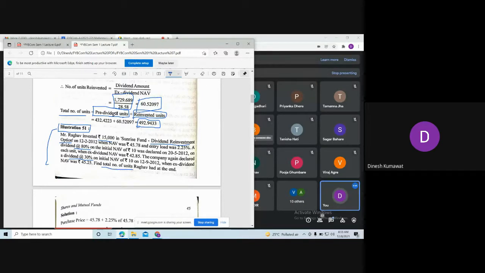So let us first calculate pre-dividend number of units, using amount invested and the purchase price. Now observe, do we have amount invested in the problem? Yes. So how much is it? 15,000. And what about purchase price?